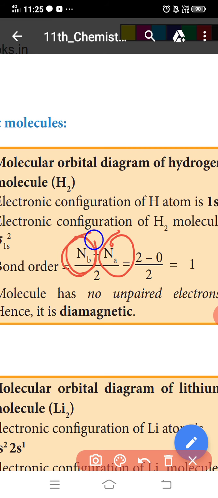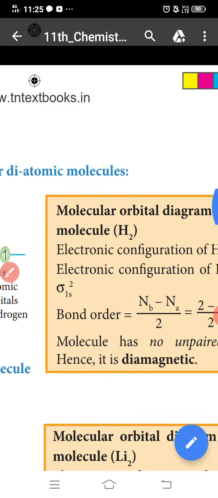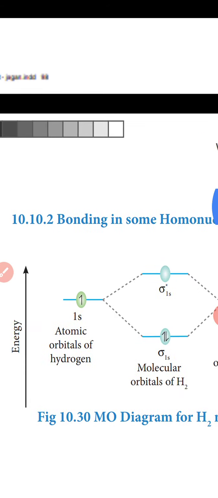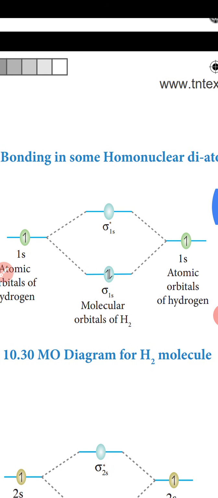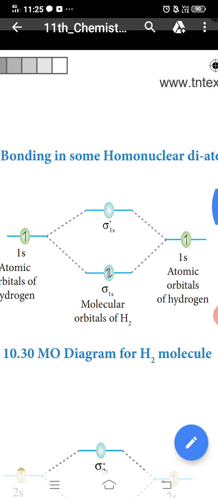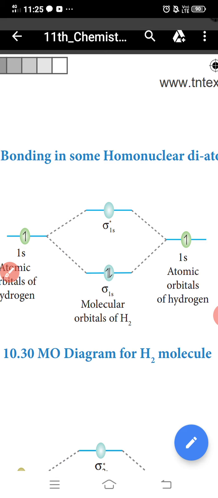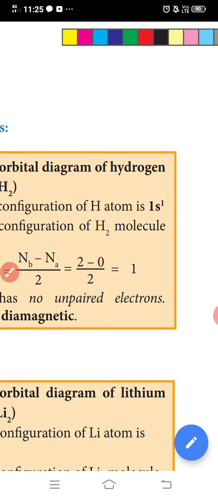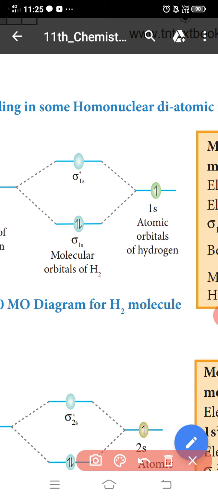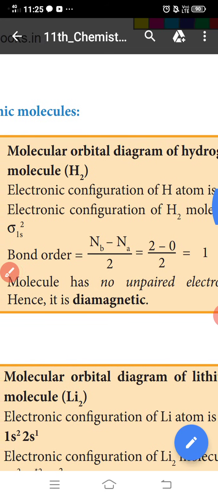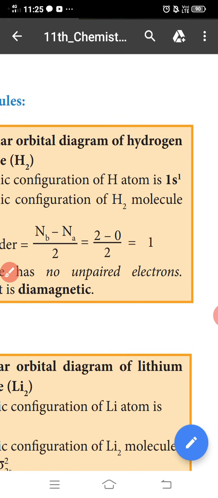The bonding orbital has 2 electrons, the antibonding orbital has 0. So 2 minus 0 divided by 2 is equal to 1.